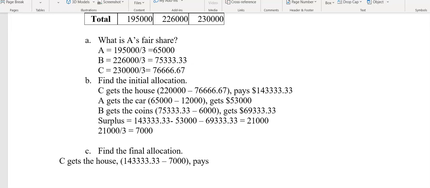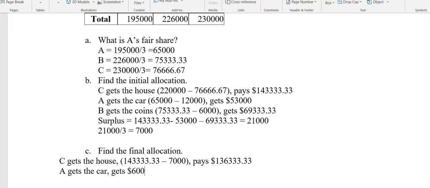So if we put that into the calculator, C is really going to pay $136,333.33.